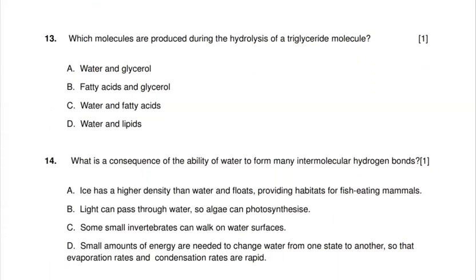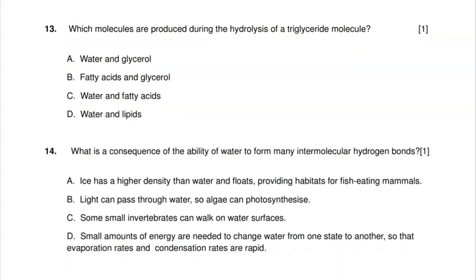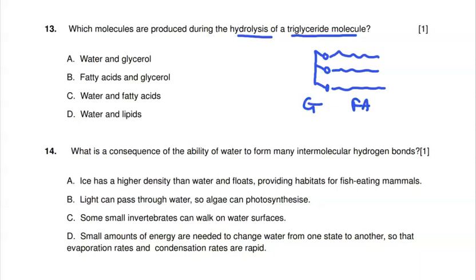On to question 13 and 14. Which molecules are produced during the hydrolysis of a triglyceride molecule? You'll recall that triglycerides have a glycerol molecule in this location, and then they will have fatty acid chains. So I'm looking for glycerol and fatty acids, not this one. Fatty acids and glycerol, that seems to work. Not this one, not this one. Our best fitting answer is B.